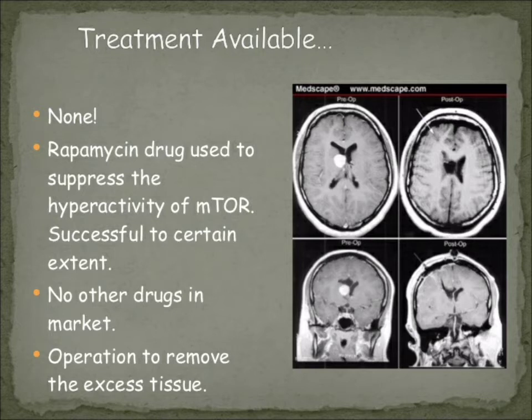So rapamycin is the drug of choice, which is actually targeted at the mTOR hyperactivity by decreasing the hyperactivity of the mTOR. No other drugs are there in the market, and there are other surgery options, excisions of tumors available, electrotherapy. I will show you with pictures, you will learn it.